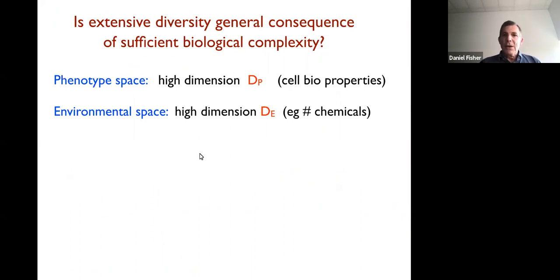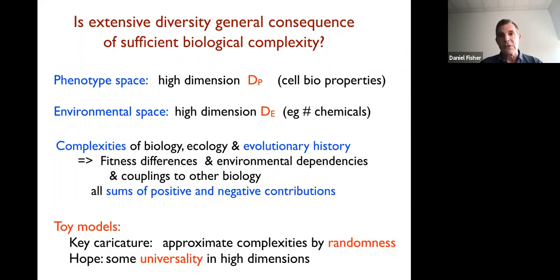So the basic question is, is this a consequence of extensive diversity? Is this a general consequence of sufficient biological complexity? In phenotype space, we are dealing with very high dimensional objects. All the properties of an organism are clearly very high dimensional, and the properties of the environment are also very high dimensional. So is there a sense in which these high dimensions are enough to give the complexities which give rise to this diversity? Okay.